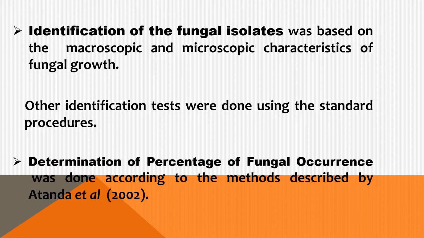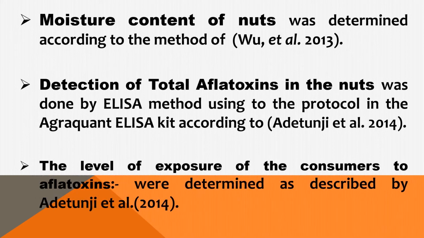Other identification tests were also done using standard procedures. There was determination of the percentage fungal occurrence. This was done according to the method described by Atanda et al., 2002. The moisture content of the nuts was determined according to the method of Wu et al., 2013.